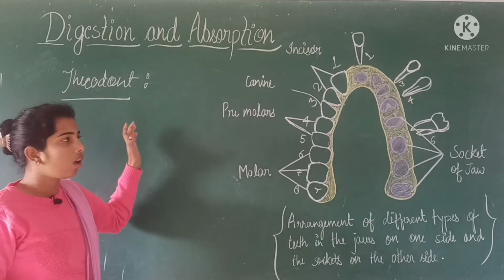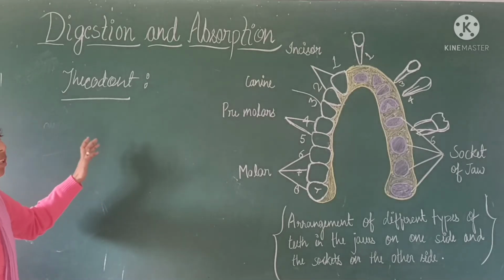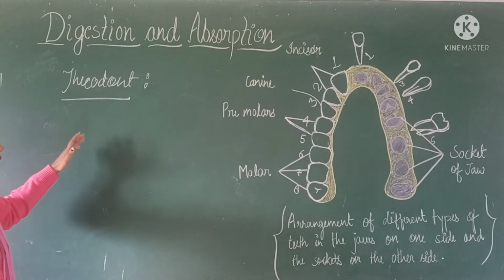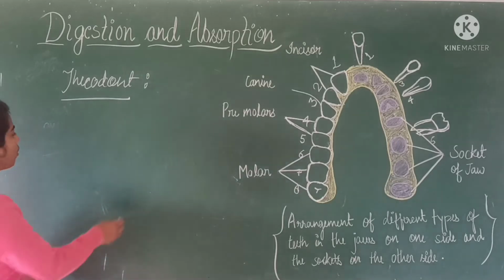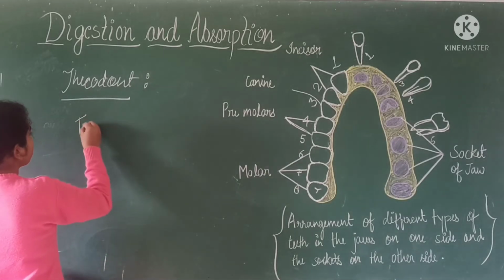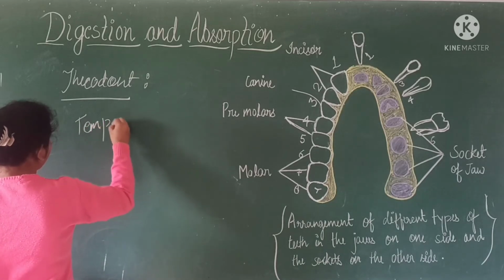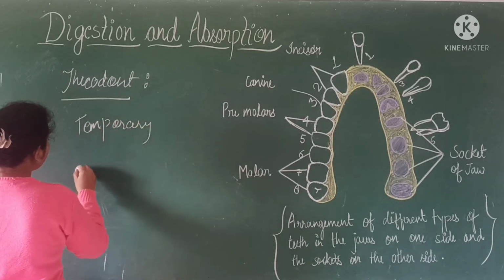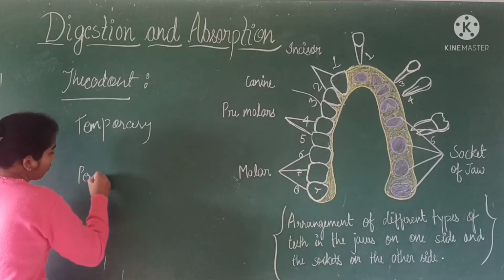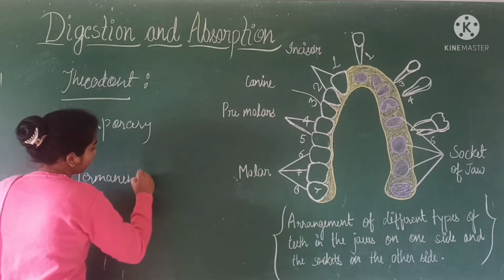In many mammals, including human beings, there are two types of teeth: one is temporary, another is permanent.